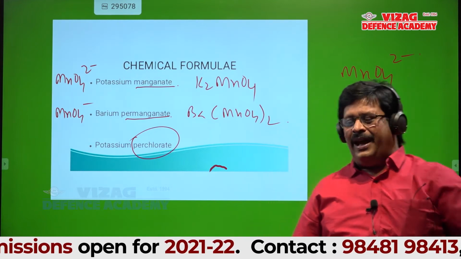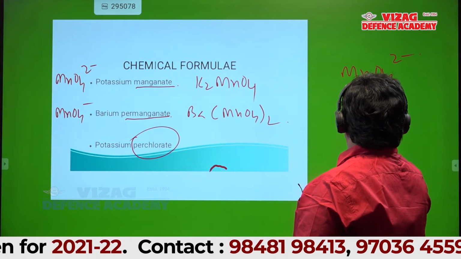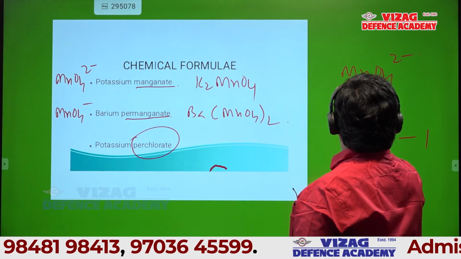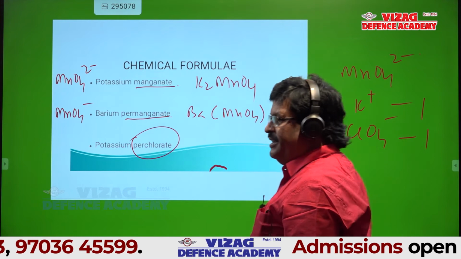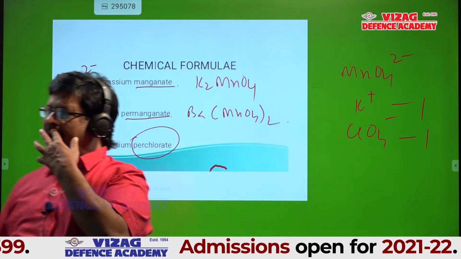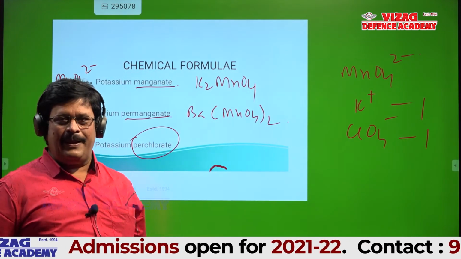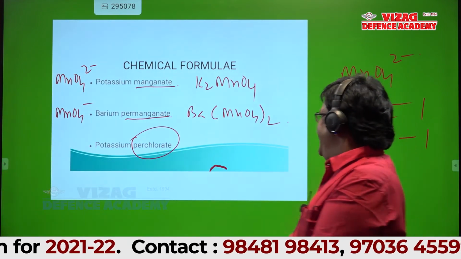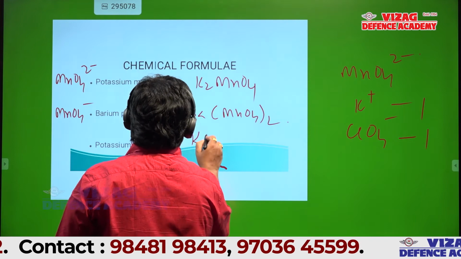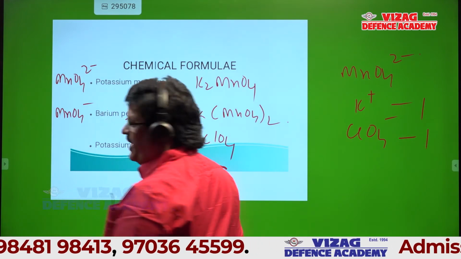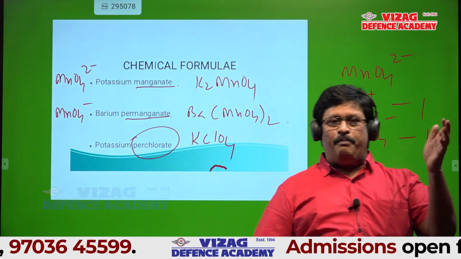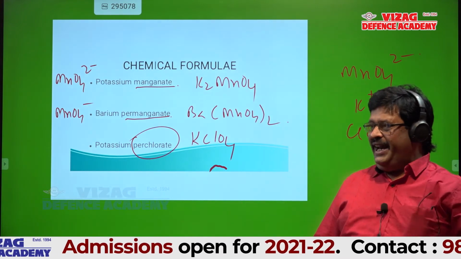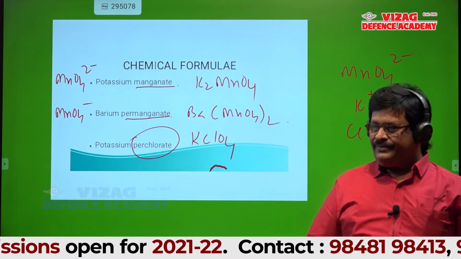Okay. You may have joined late. Perchlorate ion is ClO4 minus. Valency is 1. Potassium is K plus. Valency is 1. Then can you tell the formula? Hey, why MnO4? KClO4. Yeah, that's right. KClO4 is right. That is potassium perchlorate. Is it okay? Okay, sir.